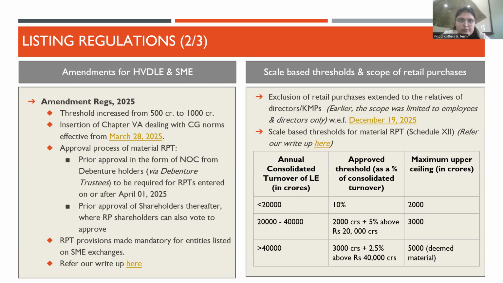Thereafter, you will approach the shareholders for their approval, where the shareholders who are related parties can participate in the voting and can vote in favor of the resolution. This approval process is applicable from 1st April 2025.